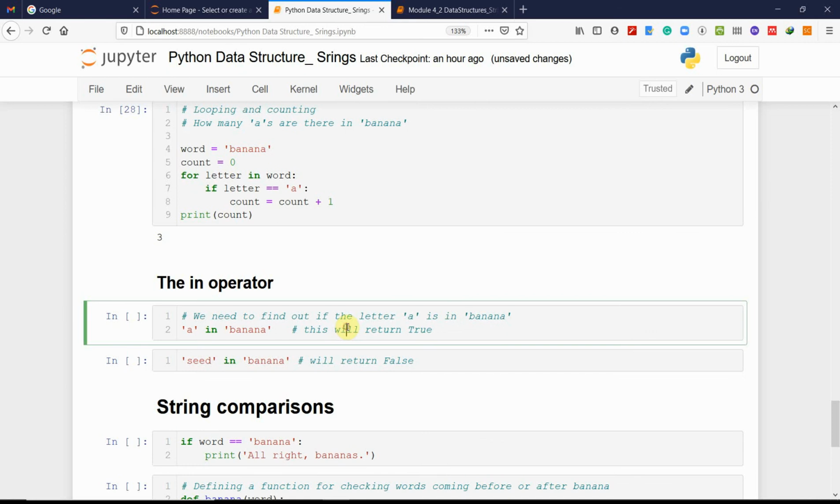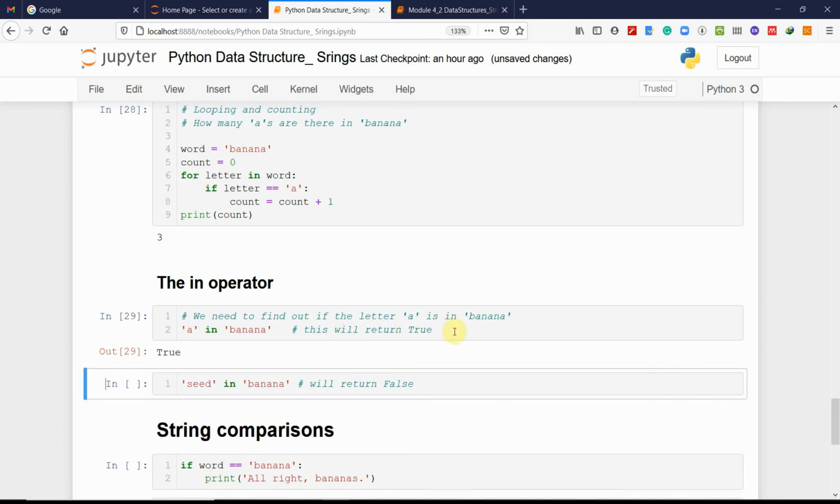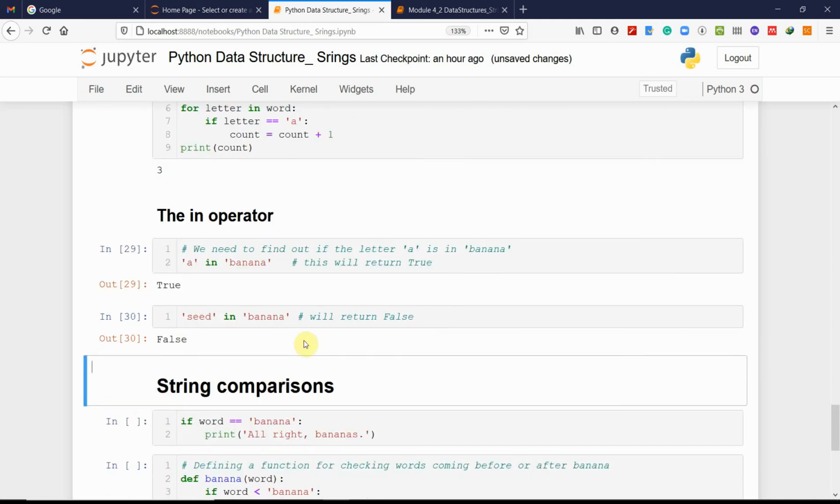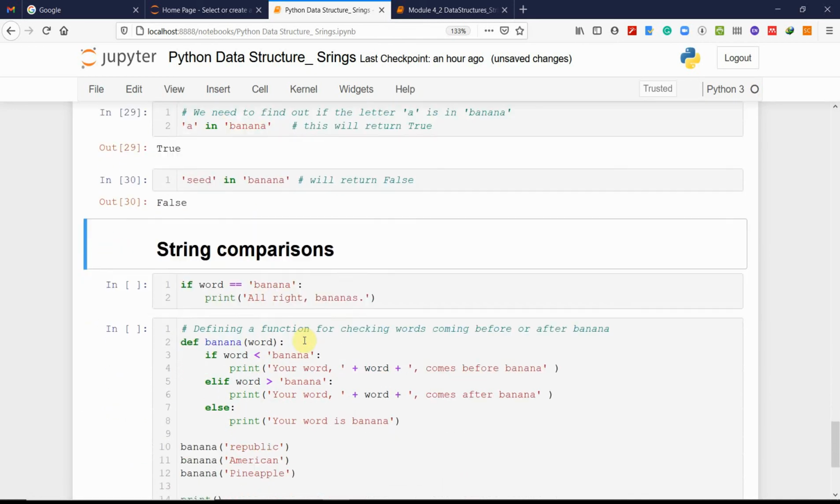We can also use the in operator. The in operator is used to see if A is in banana. This is True. Why? Because A is a subset of this. Of course, A is in this. But if you check whether seed is in banana, no, because seed is not a part of the string. It's not a substring, so it gives False.